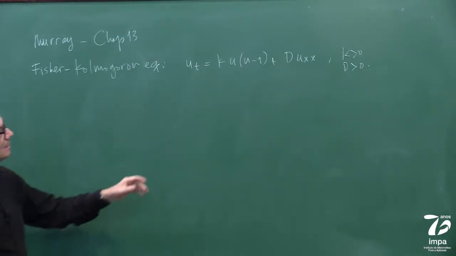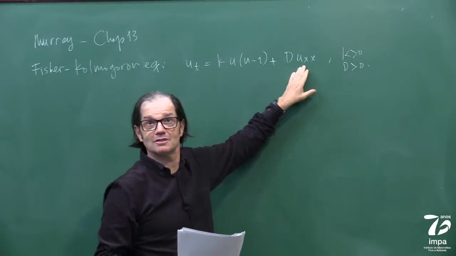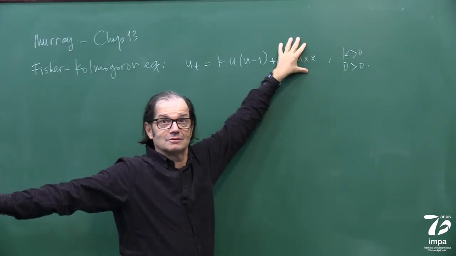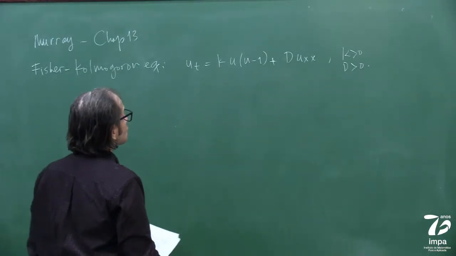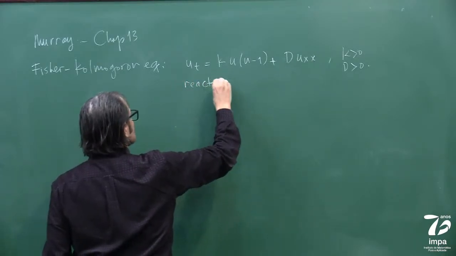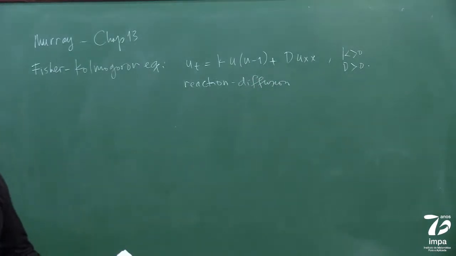So see, it's a PDE. D is a diffusion coefficient. If I didn't have diffusion, it was that equation we just saw, the logistic. And with the diffusion, this is called the reaction diffusion equation, because of this nonlinear term, which sometimes appears also in chemical problems as a reaction term and so on. K is again our capacity term, D is our diffusion term.